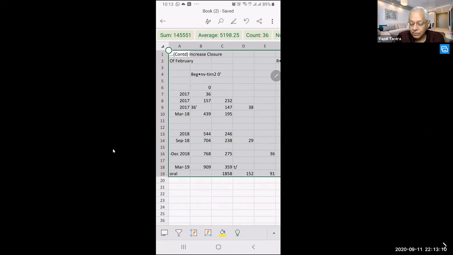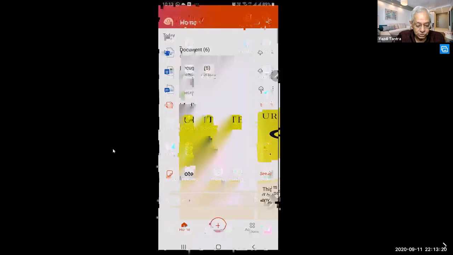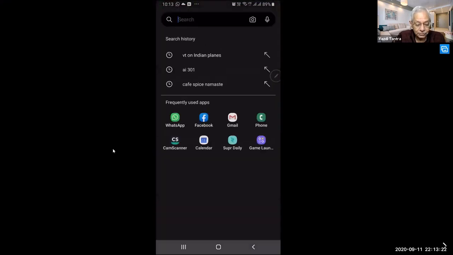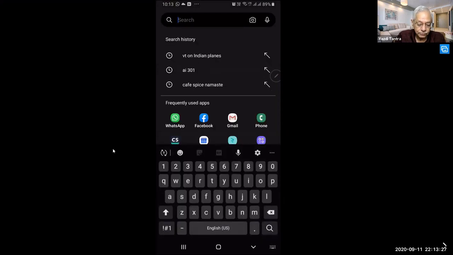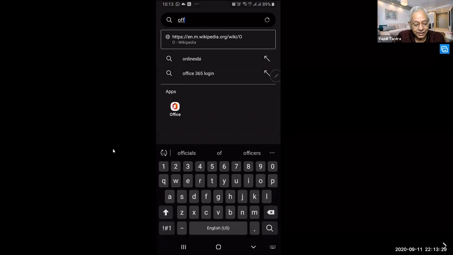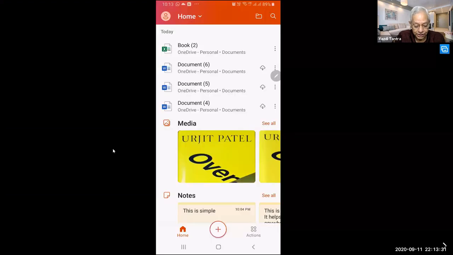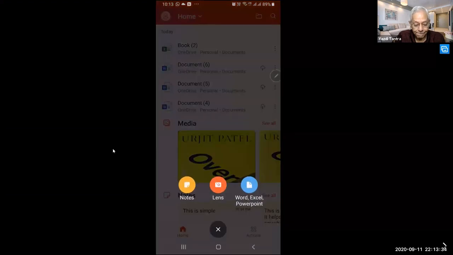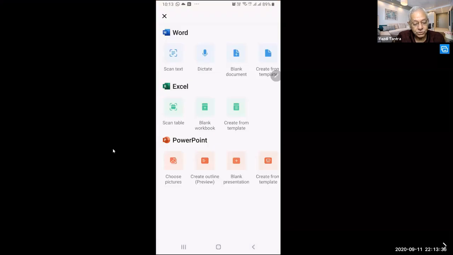This is again very cool. You don't have to enter anything. You have a huge table. You can straight away import it directly into Excel. So did you see the power of this? You have directly import into Word, directly import into Excel. Okay, so you scan text out here, you scan table into Excel directly.